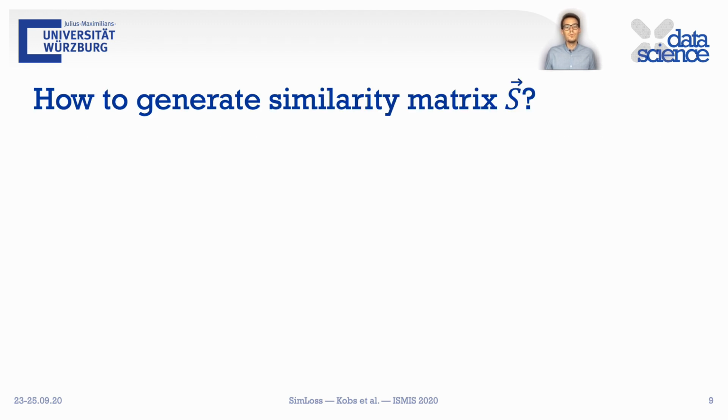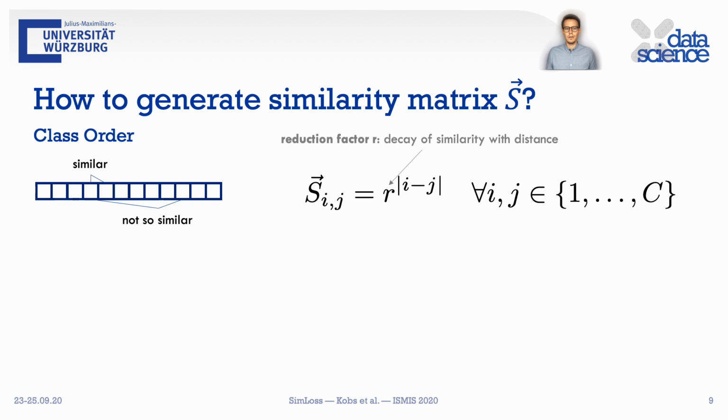We propose 2 generation methods to incorporate different types of background knowledge about the classes. First, class order. If the classes have an inherent order, classes that lie near together are more similar than classes that are farther away from each other. Thus, we introduced this formula that has a hyperparameter called the reduction factor, R, which denotes the decay of similarity with the distance of classes.